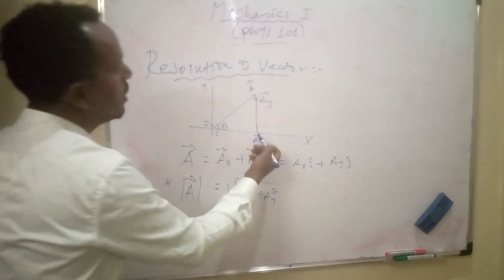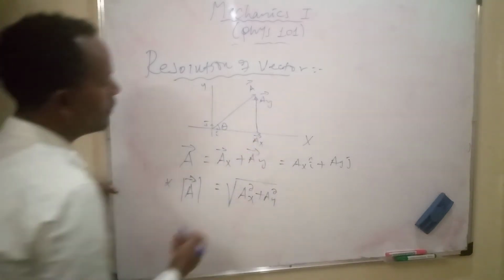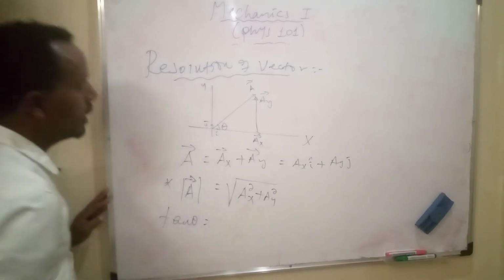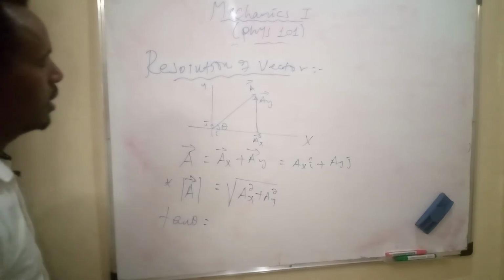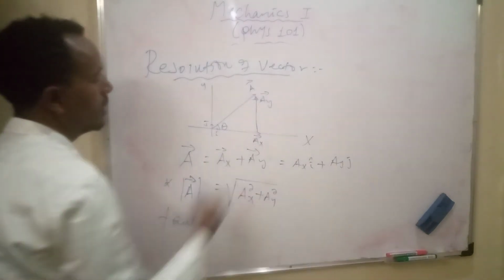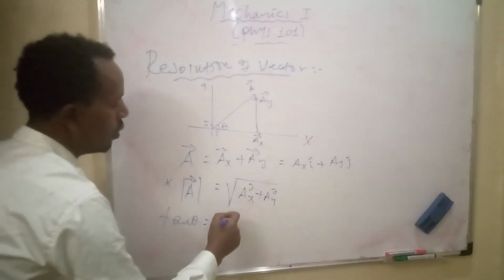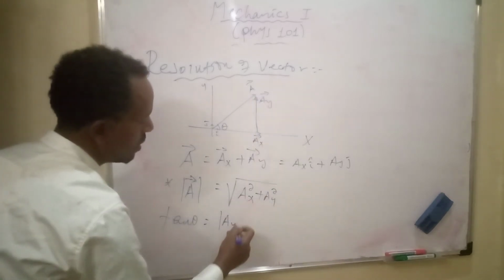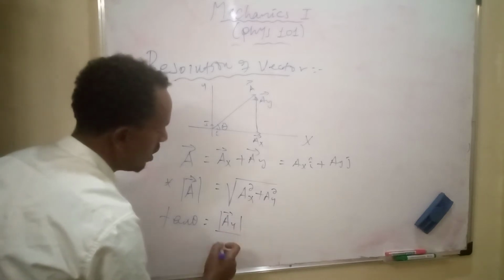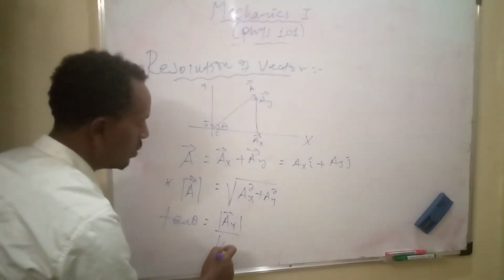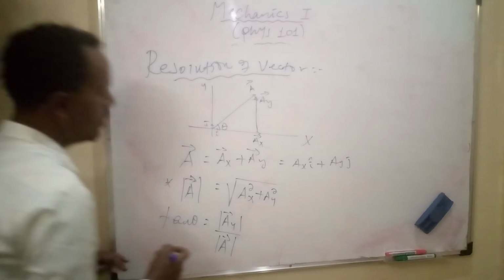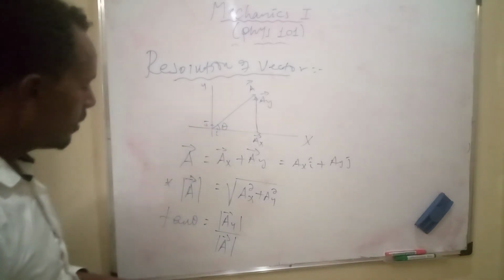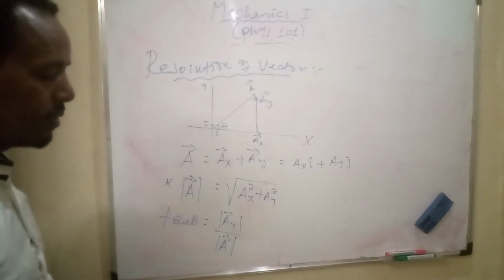And the angle between this vector and this vector is given as tan theta, which is equal to the opposite side, the magnitude of this vector ay, over the hypotenuse, magnitude of A. This is the method of calculating this angle.